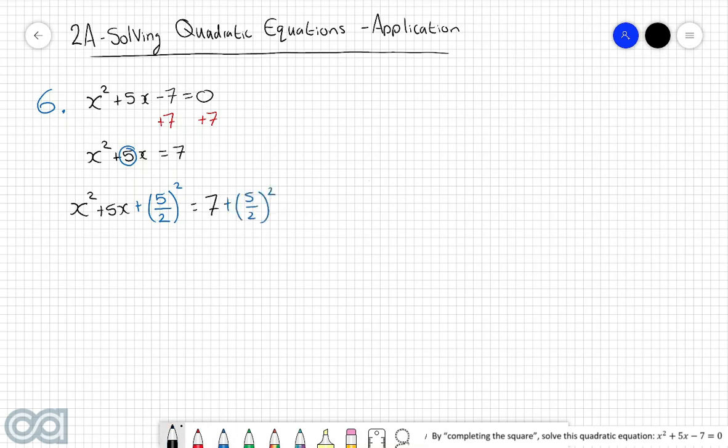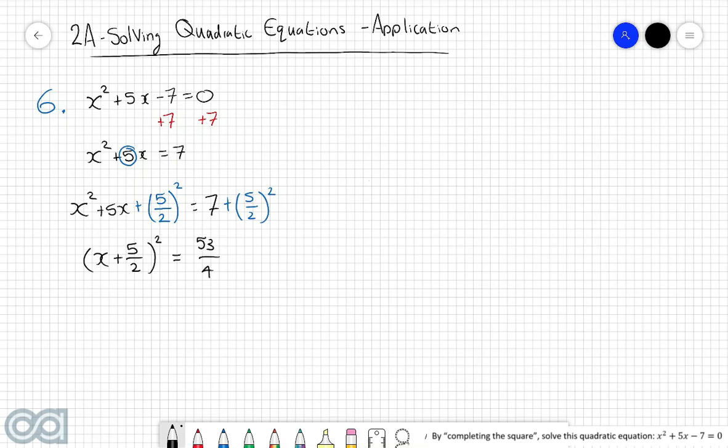And then with the left-hand side, we need to recall that if we have a quadratic in this particular format here, using perfect square factorization, this left-hand side can get factorized to x plus this part here, so in this case x plus 5 over 2, all squared. And then the right-hand side we can just simplify down as needed, so 7 plus 5 over 2 all squared, using your calculator, is 53 over 4.